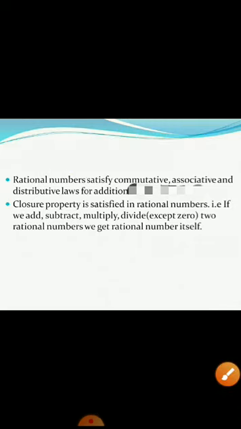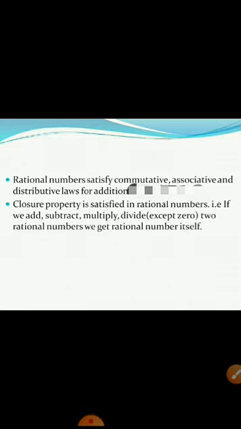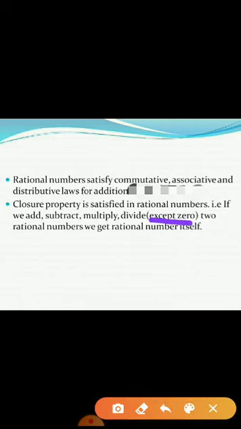Then again closure property was satisfied. Closure property was what? That means if I add any two rational numbers, I will get rational itself. If I multiply any two rational numbers, I will get a rational number itself. Similarly for your subtraction. Similarly, division also closure property is satisfied except for 0.